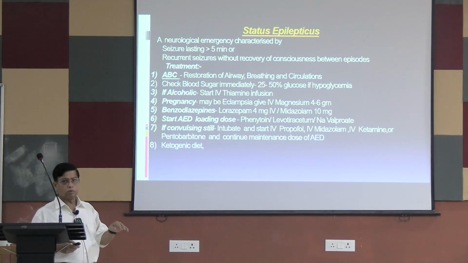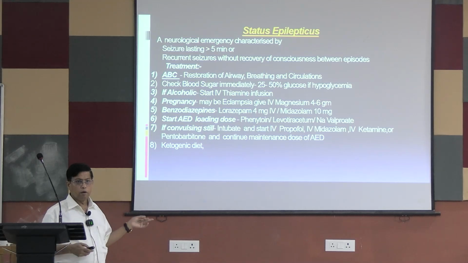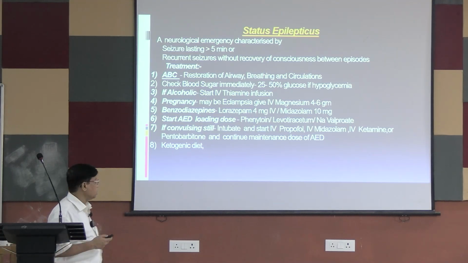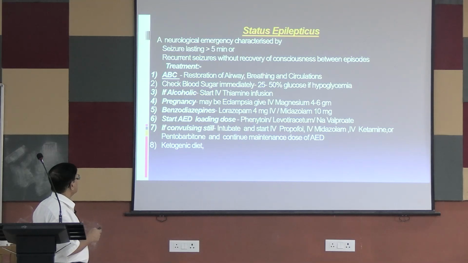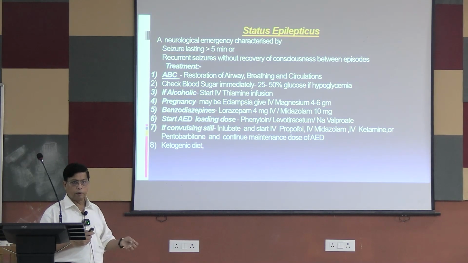In a single episode of seizure, the patient may recover automatically even if you don't give anything. But here there is no recovery; repeatedly there is seizure. We call it status epilepticus. The management of status epilepticus also comes as a short note. The same epileptic causes can lead to status epilepticus. The management is very important: ABC, that is airway, breathing, and circulation, and check blood sugar immediately, because hypoglycemia is an immediately reversible cause and very promising for your treatment. The patient will recover automatically.